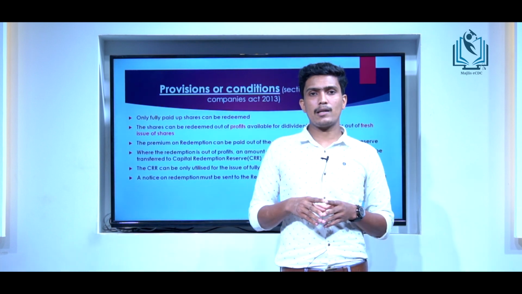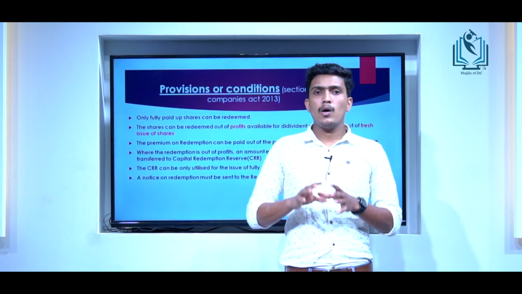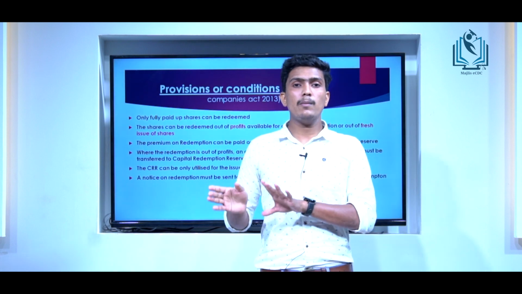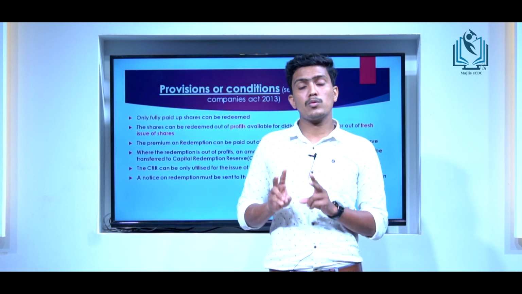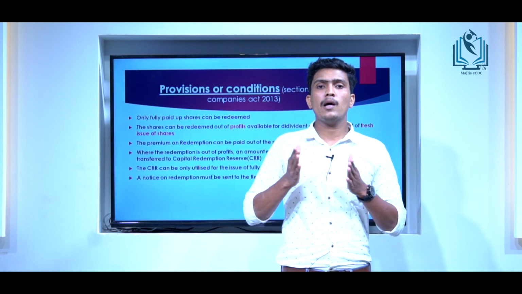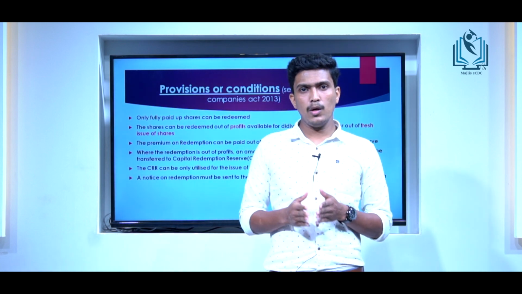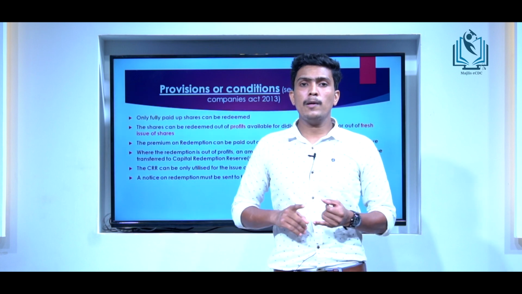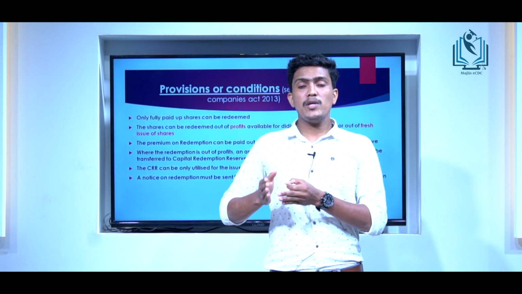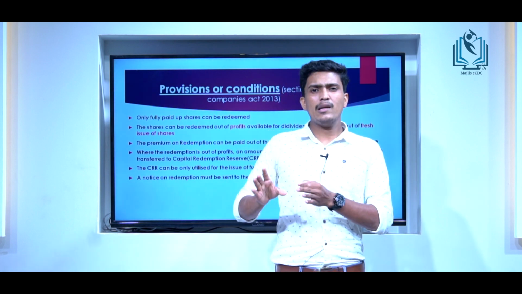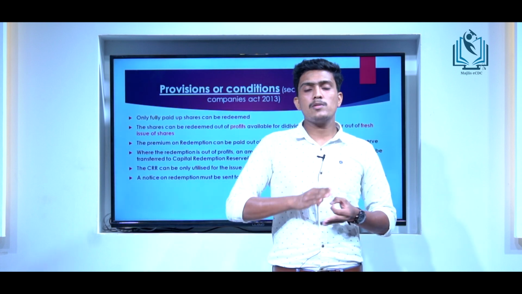This provision states the various sources available for making the repayment, which means the company has to find some amount for the repayment to the preference shareholders. For that purpose, the company has two methods or sources. The first source is profits available for dividend distribution, which may include profit and loss account, general reserve account, and retained earnings. But there may be special reserves like capital reserve. These reserves cannot be used for the purpose of redemption of preference shares.